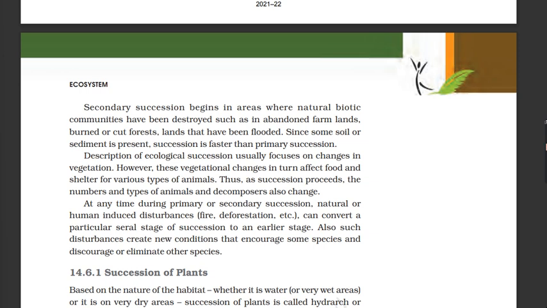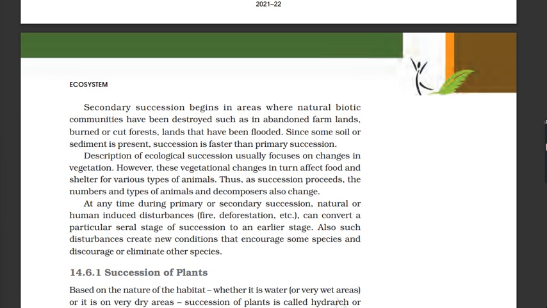Description of ecological succession usually focuses on changes in vegetation. However, these vegetational changes in turn affect food and shelter for various types of animals. Thus, as succession proceeds, the numbers and types of animals and decomposers also change.